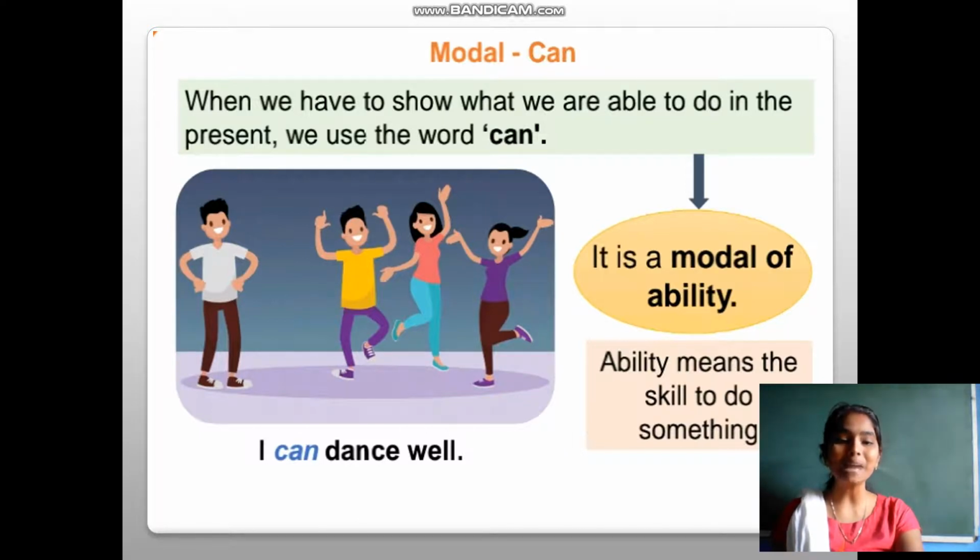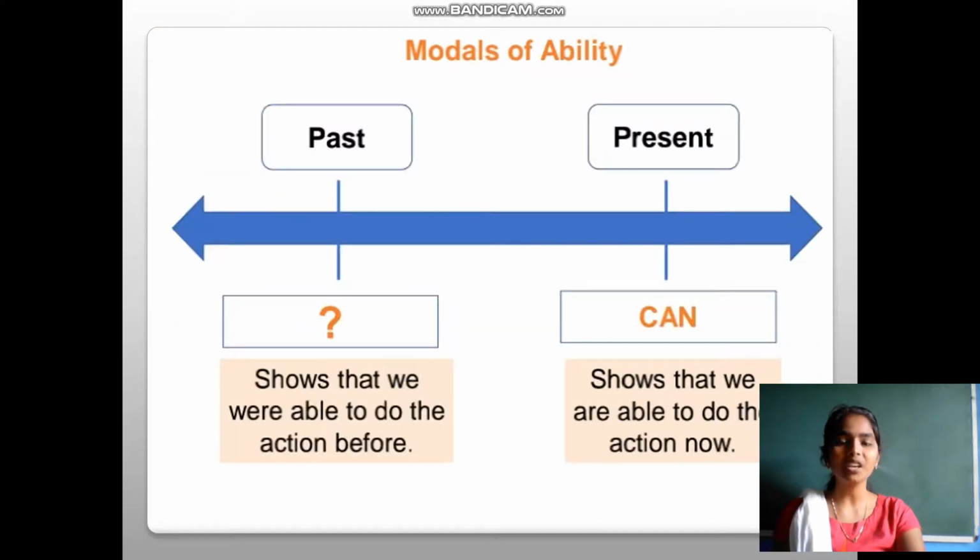It shows ability. Ability means the skills to do something. When we have to show what we are able to do in the present, we use the word can. In the present, if I am able to do some work, then I use can. It shows the ability. So when we are showing the ability in the present, we are going to use can.